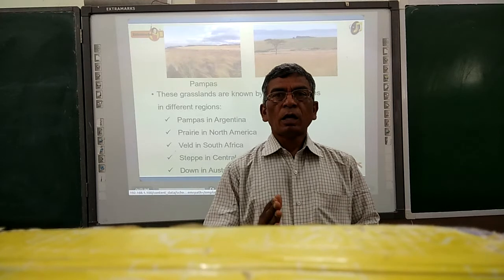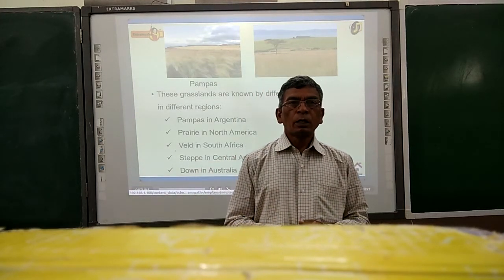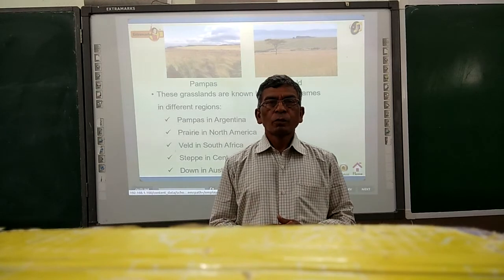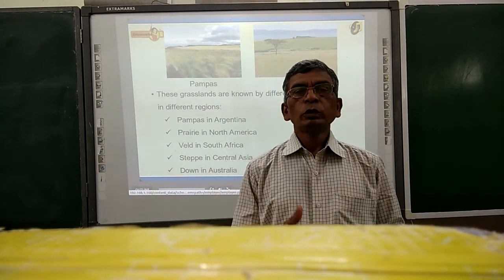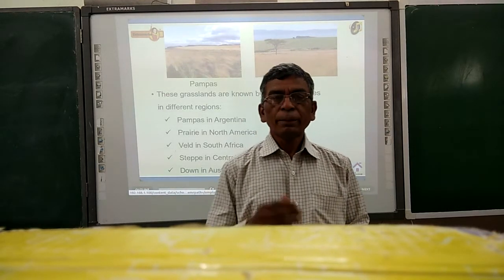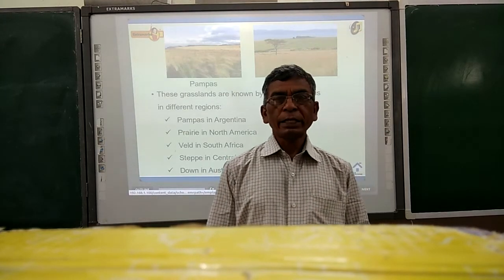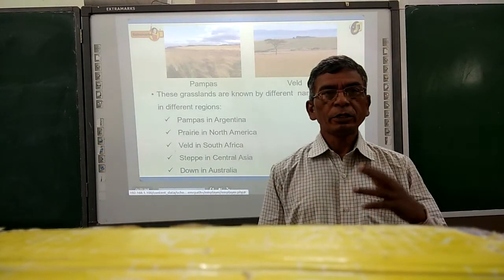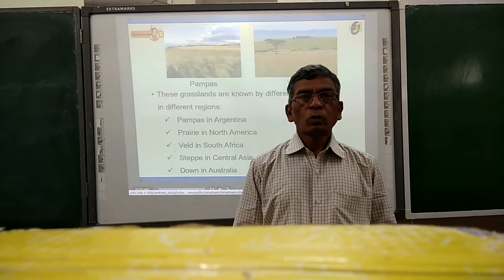Even in the previous class, we had discussed the grasslands. Here, the grasslands can be classified into two types: one is tropical grasslands, and the second is temperate grasslands. Tropical grasslands can generally be identified near the tropics.